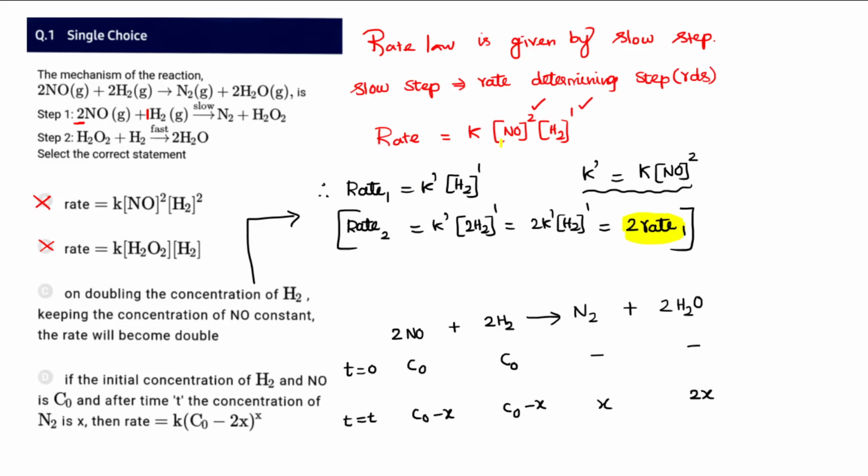When I keep the NO concentration constant, constant times constant is clubbed into another constant called K prime. Then it appears to be 2 times the initial rate. So therefore it seems exactly matching. Then here the initial concentration of H2 and NO is C naught. After time t the concentration of N2 is X. If X is formed here, 2X would have reacted. Then we may say it ends up being the wrong one. So this also does not appear to be a correct option.